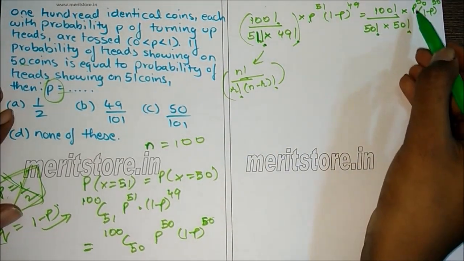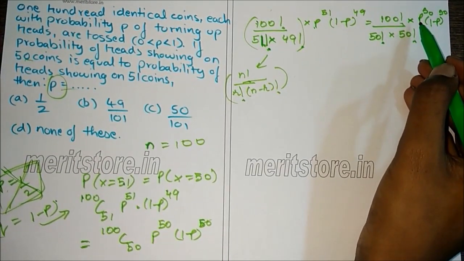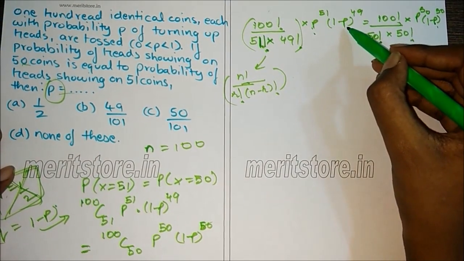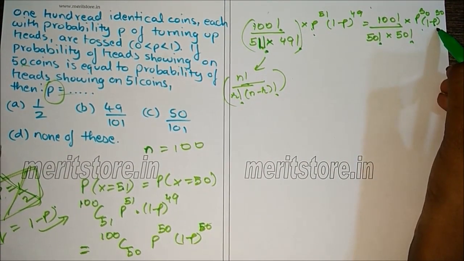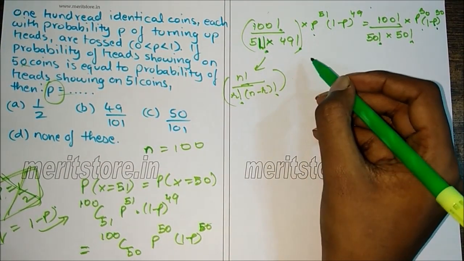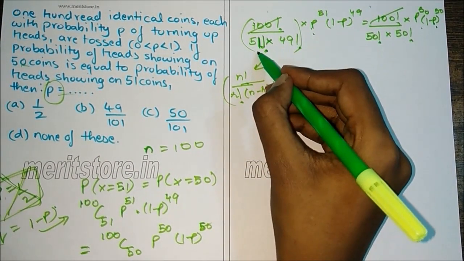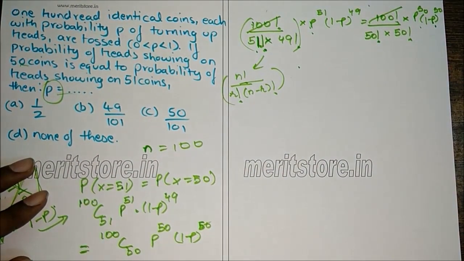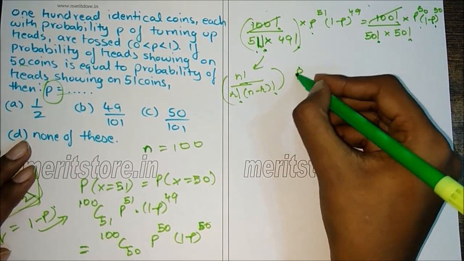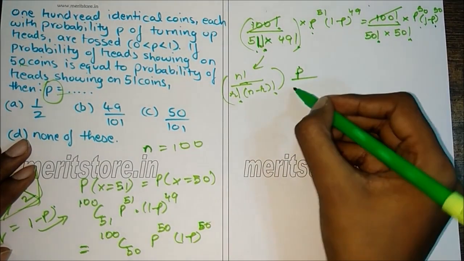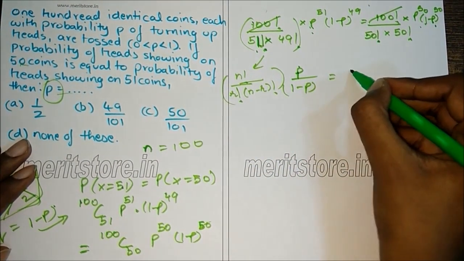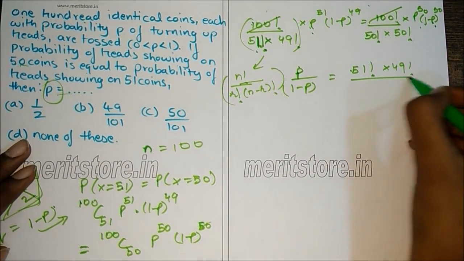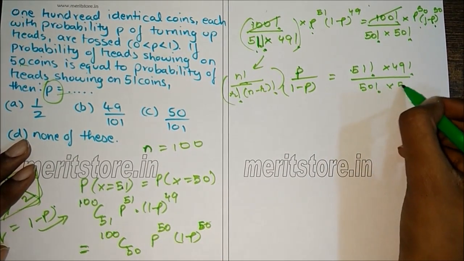So p raised to 51 and p raised to 50 get cancelled. We are left with p here, and here we are left with 1 minus p, since it is 1 minus p raised to 49 and here it is 1 minus p raised to 50. 100 factorial gets cancelled. We bring numbers on one side and variables on the other side, so we can write p upon 1 minus p is equal to 51 factorial into 49 factorial upon 50 factorial into 50 factorial.